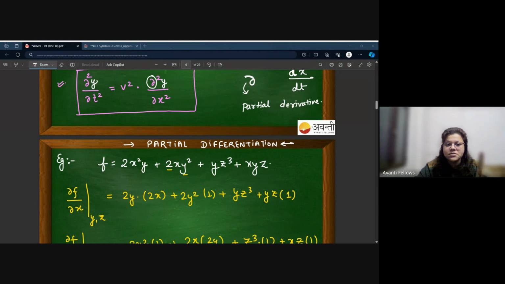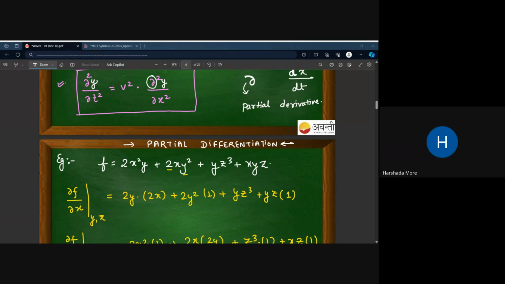For example, here this function depends upon x, y, and z, and I calculate the rate of change of the function with respect to x, keeping y and z constant. So wherever in the expression you get y and z, treat them as constants, like you do in simple differentiation with 2, 3, 4, and any other constant. Keep them as constants, right? Okay, ma'am.